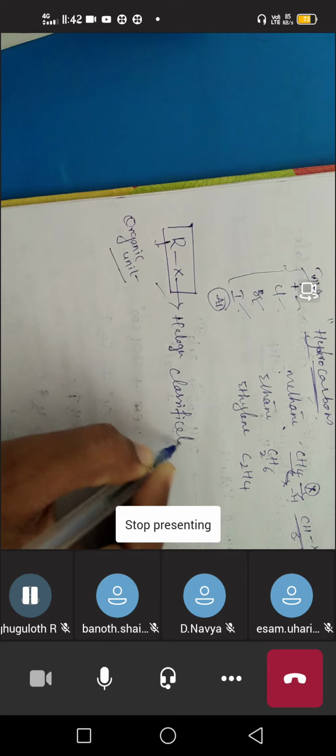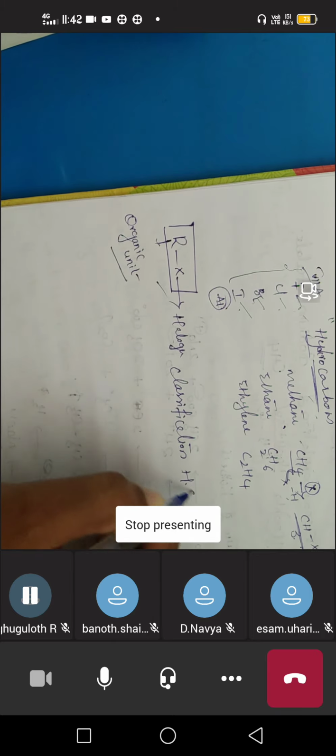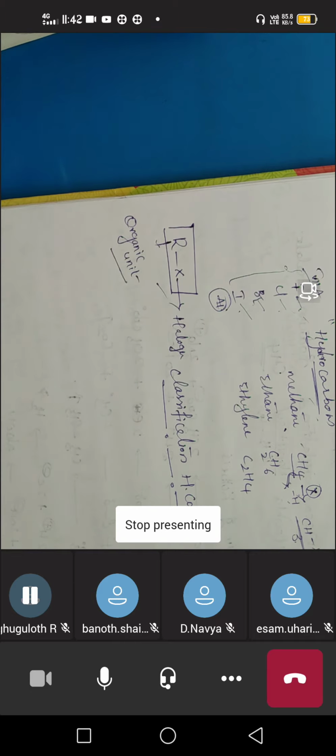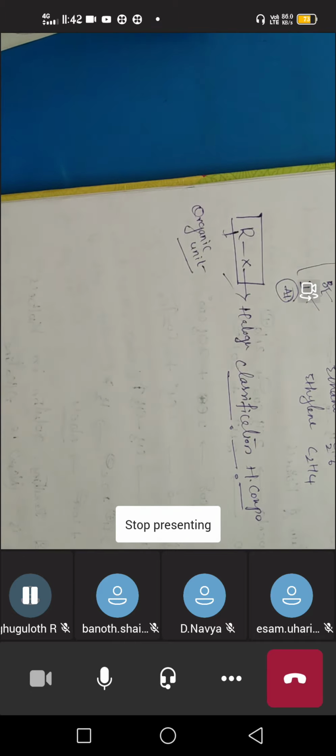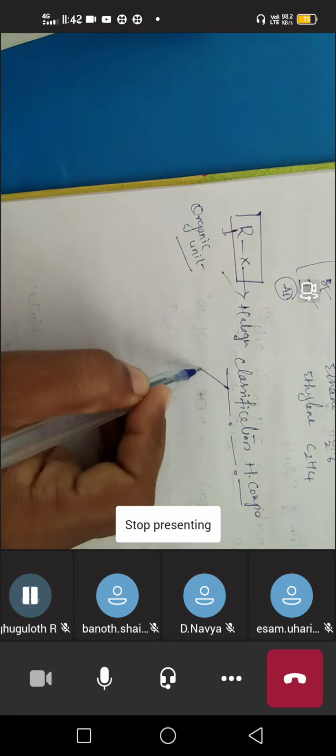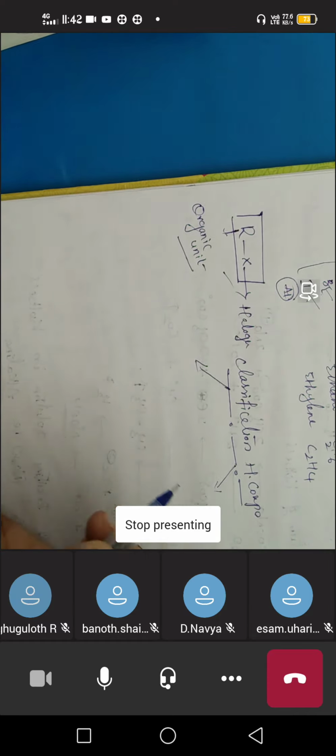Classification of halogen compounds, that means which types of halogen compounds are there and how many types of classification there are. Let's see. Halogen compounds can be classified mainly into two types. First one is aliphatic halogen compounds, and next is aromatic halogen compounds.